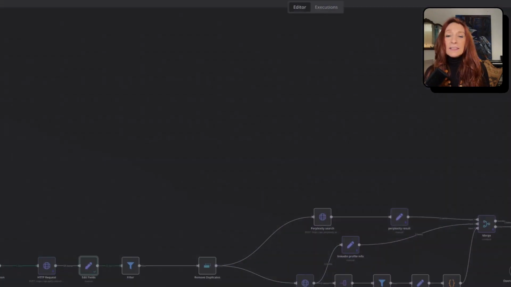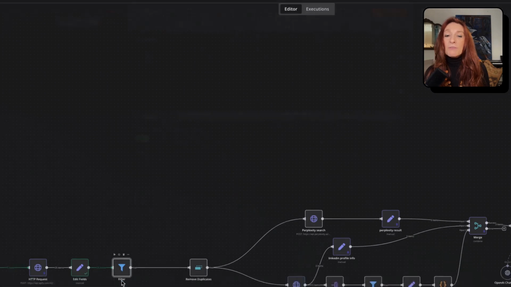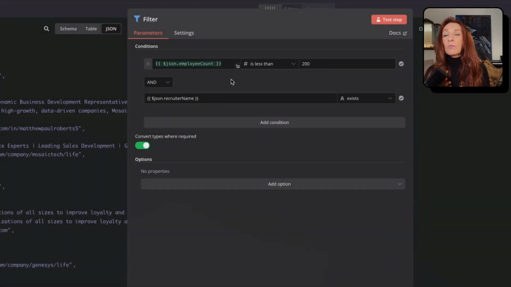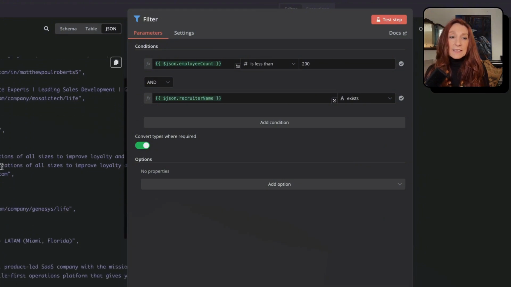And here I apply a filter because I only want the ones where the employee count is under 200 people because I don't want to target very big companies. And also, it's an expression, the ones where the recruiter name exists.